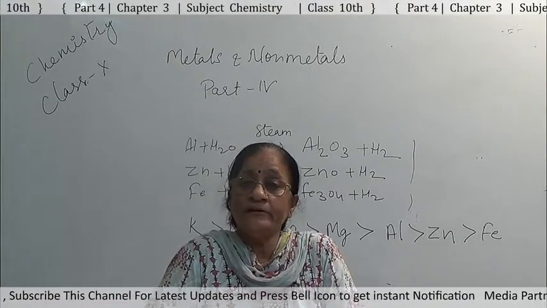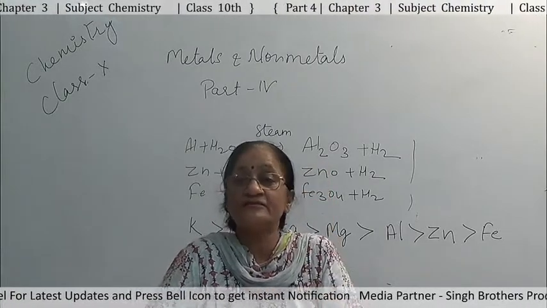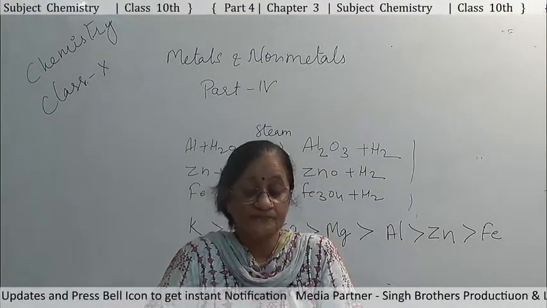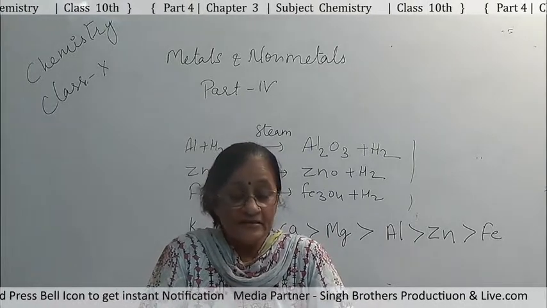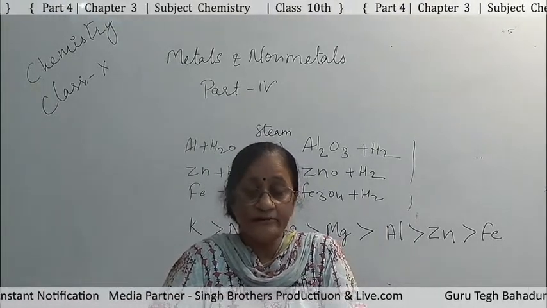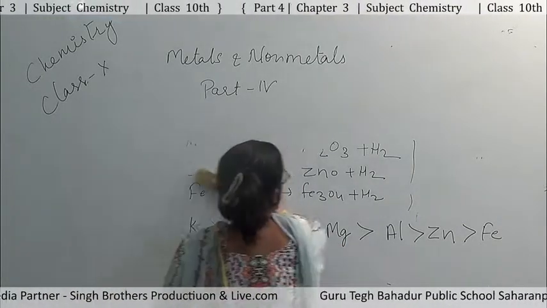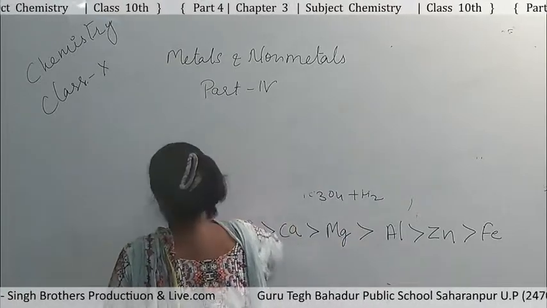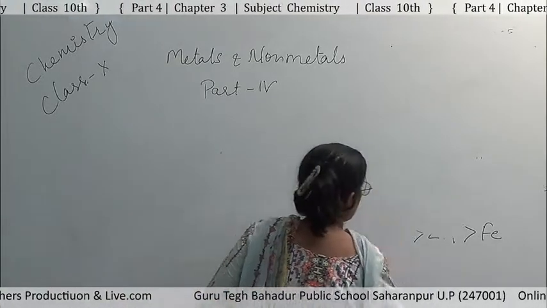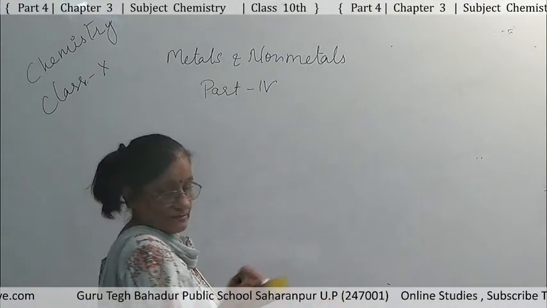Now, the third chemical property of metals is the reaction of metals with dilute acids. Many metals react with dilute acid to give a metal salt and hydrogen, a reaction we have done earlier in the chapter Acids, Bases and Salts.